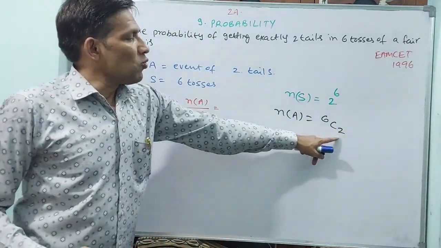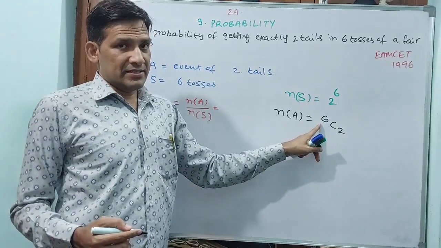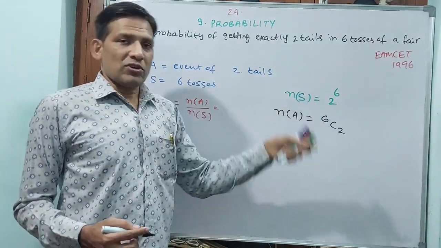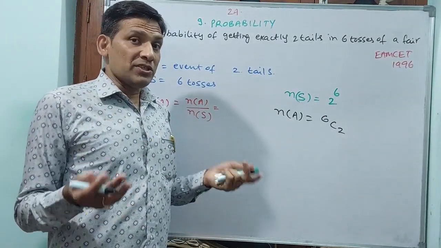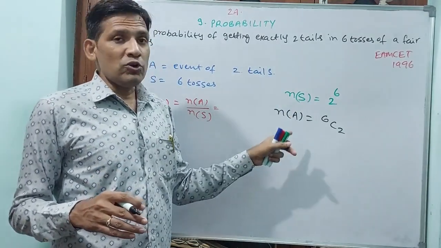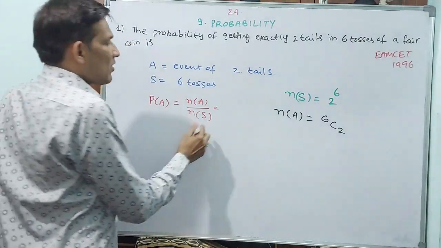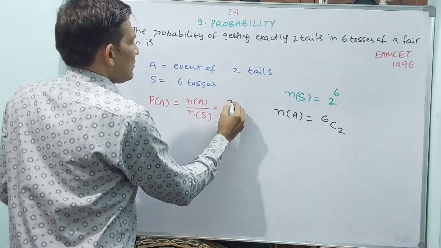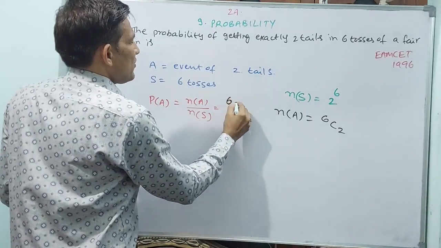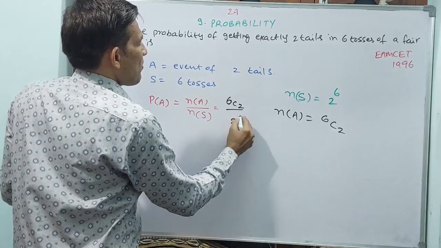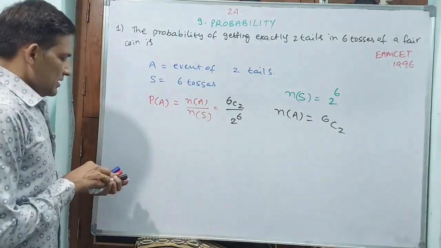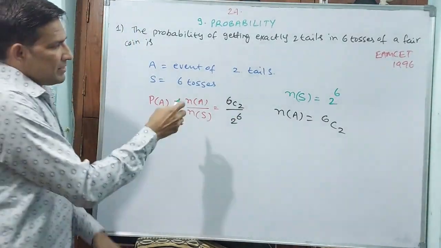Because 2 tails have to come from 6. You make 6 tosses, so there are possibilities of 6 tails, but you require only 2 tails. That means 6C2. So N of A by N of S is equal to 6C2 divided by 2 power 6. This will be your answer, but we will modify it.